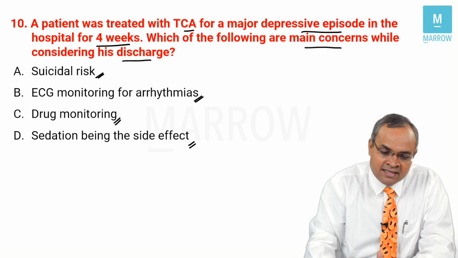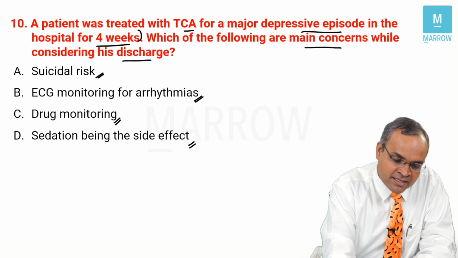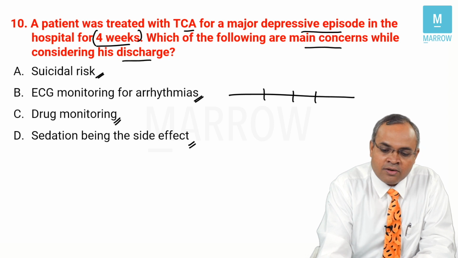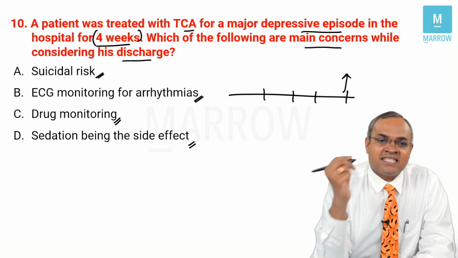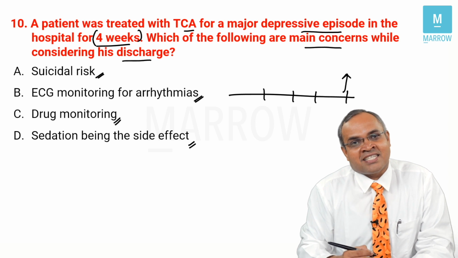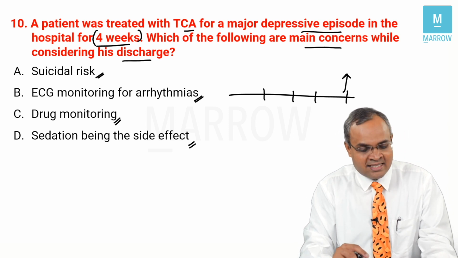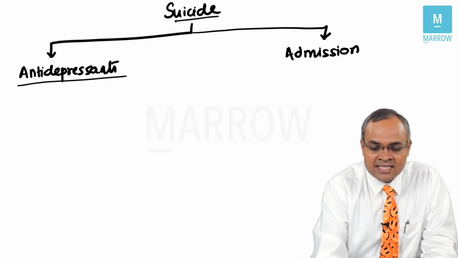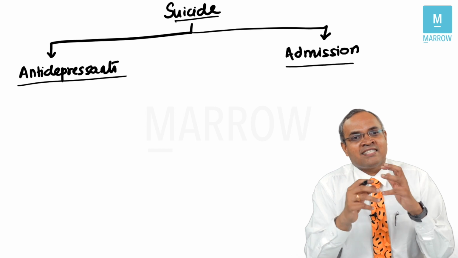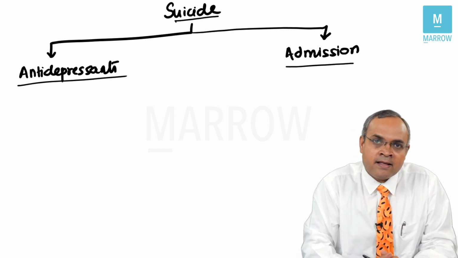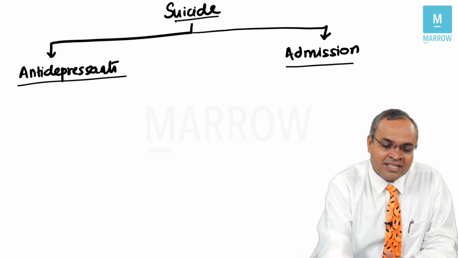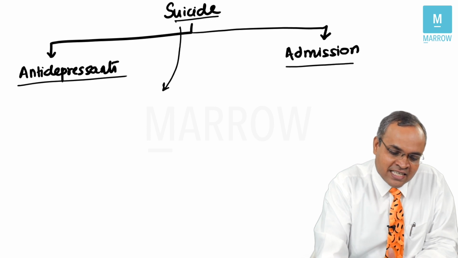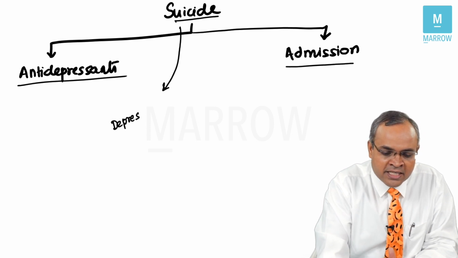Now, please understand, the patient has already been admitted for depression and has been in hospital for about 4 weeks. And after 4 weeks, the person is getting discharged. So what is your major concern, they've asked. Now, it makes you think on 2 lines. You need to be thinking about suicide and its relation to antidepressants, and also understand some risk factors in relation to suicide and admissions. So please understand, when you're talking about suicide and antidepressants, typically what is the major factor which leads to suicide? Depression.